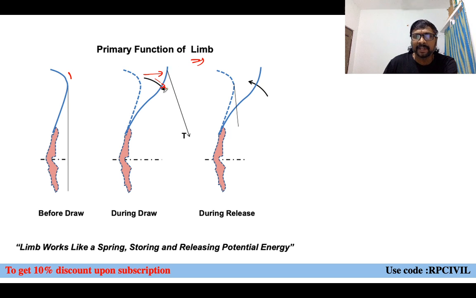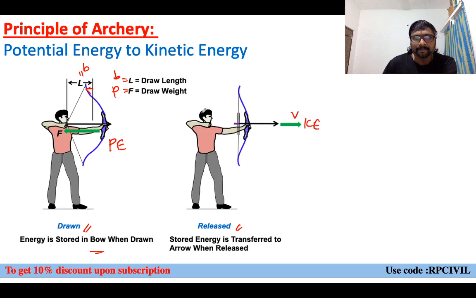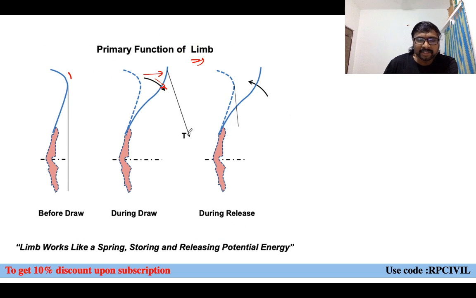And when it is moving like this, the string is subjected to some tension, obviously, or not? Yes or no? So the string only will be transferring, right? What the string is doing? The string only will be transferring this pull or draw to the limbs. Okay, it is subjected to tension. The tension will be transferred to which one? The tension will be pulling the limb in the inward direction, you can say, right? Like that during draw. This is before draw, this is during draw.